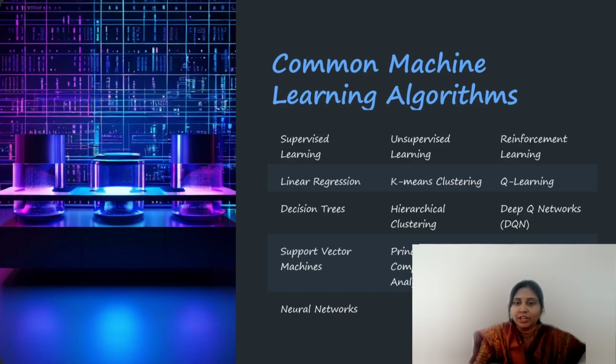So next, we need to know what algorithms are used for these different types of learning methods. Under supervised learning, we have different regression models like linear regression, support vector machines, decision trees, and neural networks. Coming to unsupervised learning techniques, we have clustering methods like K-means clustering, hierarchical clustering, and PCA, principal component analysis. And under reinforcement learning, we have some algorithms like Q learning and deep Q networks and neural networks. These are some of the basic algorithms.